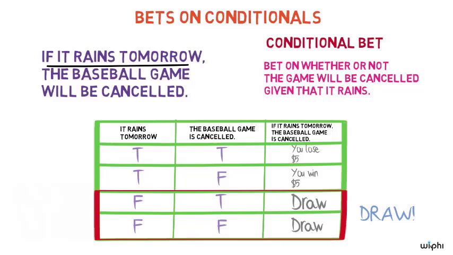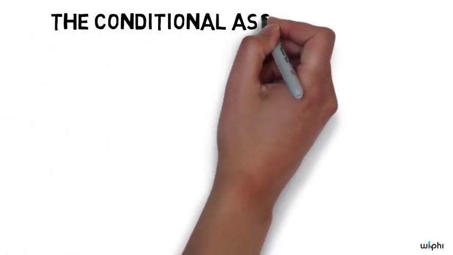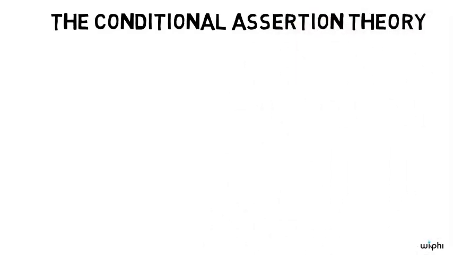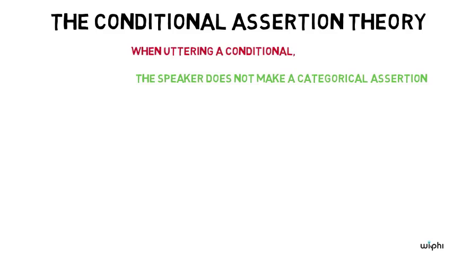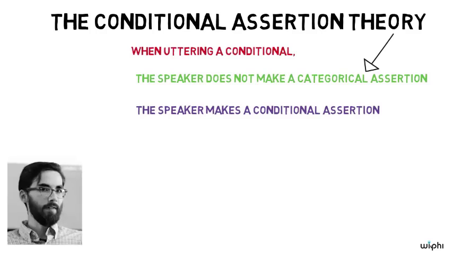Our final theory says that uttering a conditional is like making a conditional bet rather than a categorical bet. We call this the conditional assertion theory of conditionals, since according to it, when I utter a conditional, I do not make a categorical assertion, but rather a conditional assertion. To spell out what this means, we need to say more about the difference between categorical and conditional assertion. In what follows, when I say assertion, understand me as meaning categorical assertion.